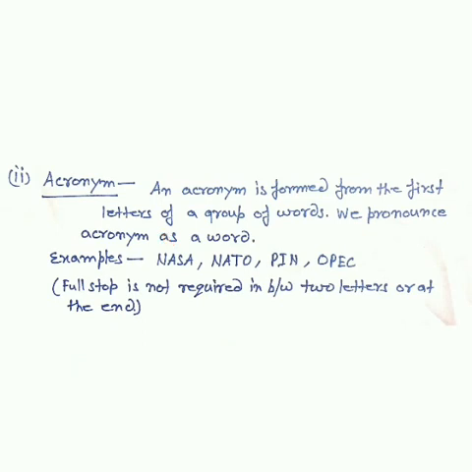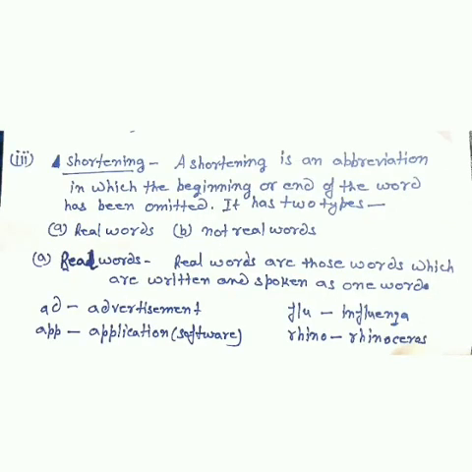Now third, it is shortening. Shortening abbreviation is very important and it has two types. As I have written, a shortening is an abbreviation in which the beginning or the end of the word has been omitted. Understand? It has two types. I have written real word abbreviations and not real word abbreviations.